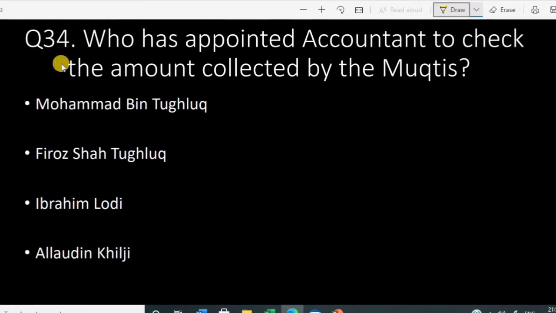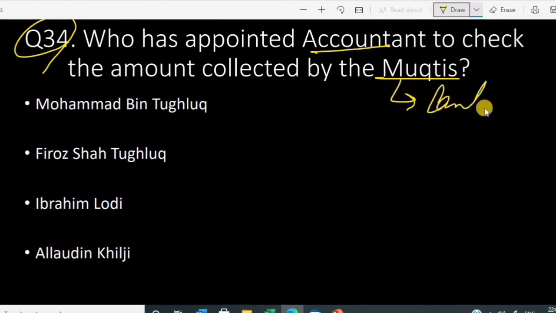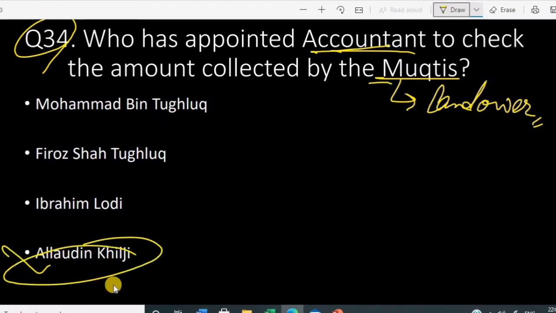Next question 34. Who appointed accountants to check the amount collected by the Muqtis? Muqtis, landowners, right? Which ruler appointed accountants to check the amount collected by the Muqtis? It was none other than Allauddin Khalji. Because he was a very capable ruler, he appointed accountants to cross-check how much tax the Muqtis were collecting on their land.